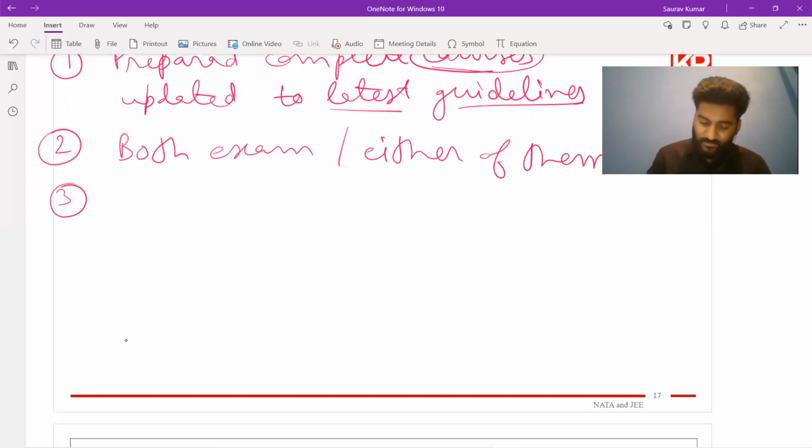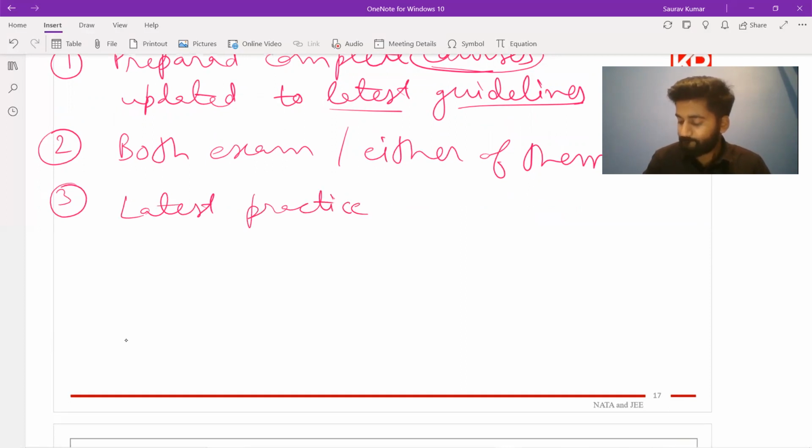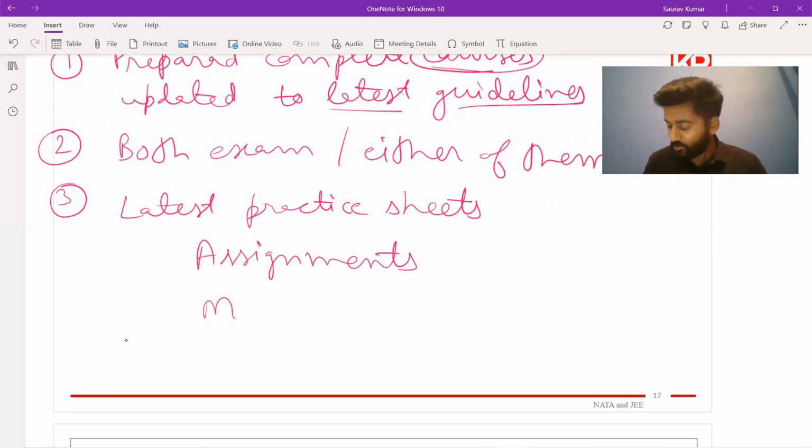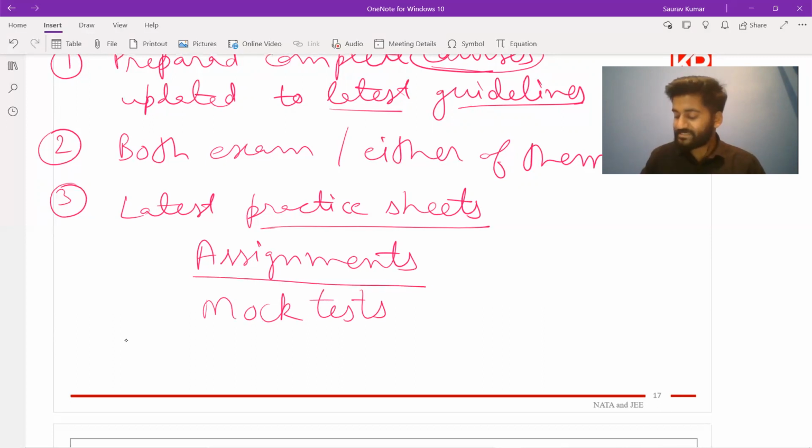The third benefit is that we have the latest practice sheets. We have assignments. We have mock tests. So you solve the practice sheets, you do the assignments, you go through all the study material.